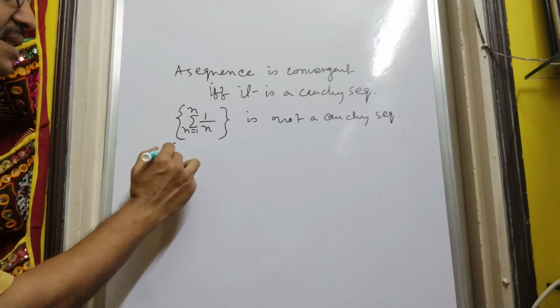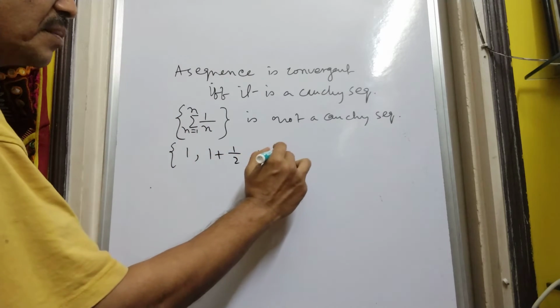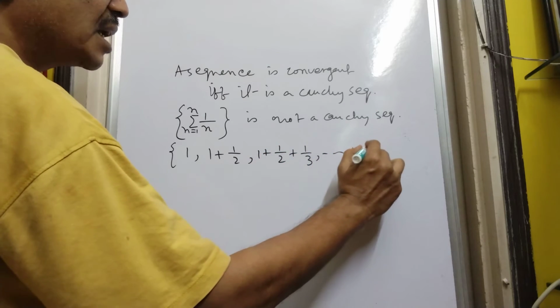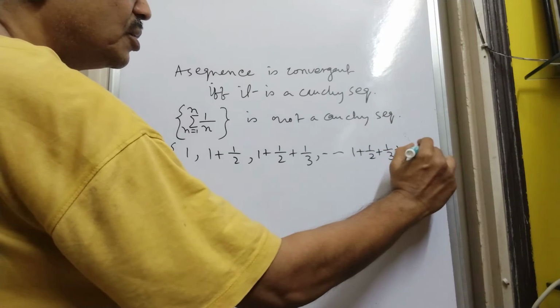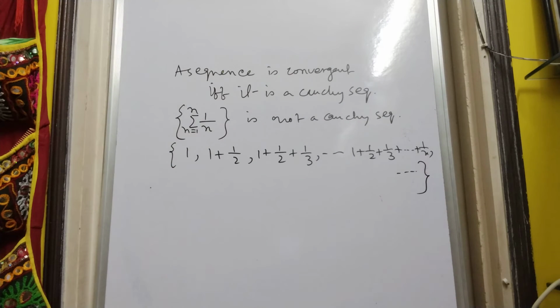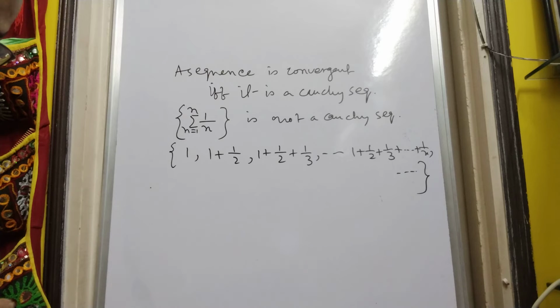So what is this sequence? This sequence is 1, then 1 plus half, then 1 plus half plus 1/3, and so on, with the nth term as this. Isn't it so? And it goes on.